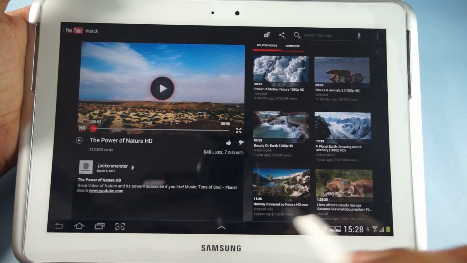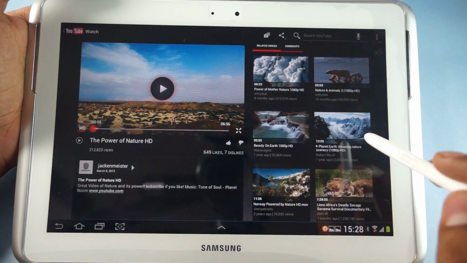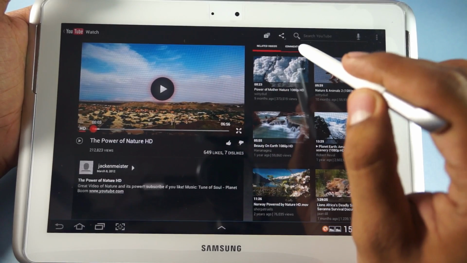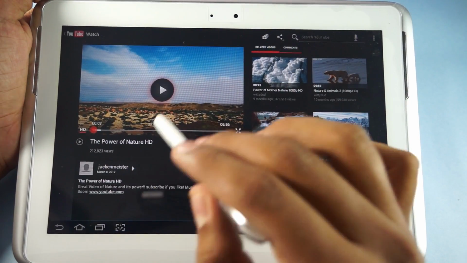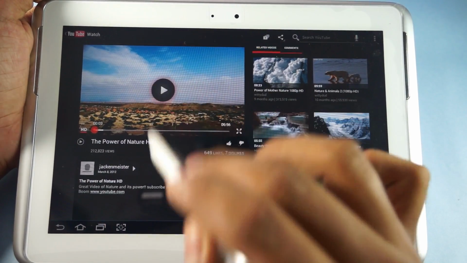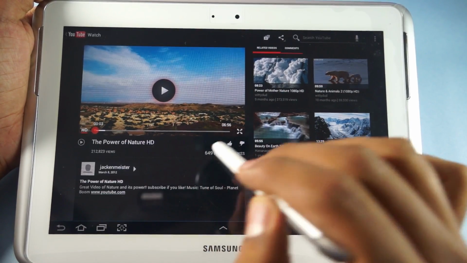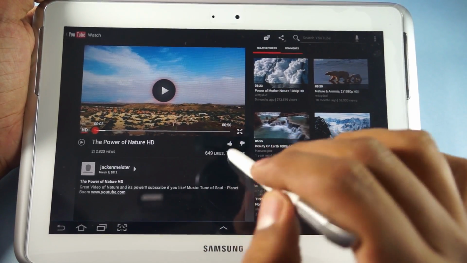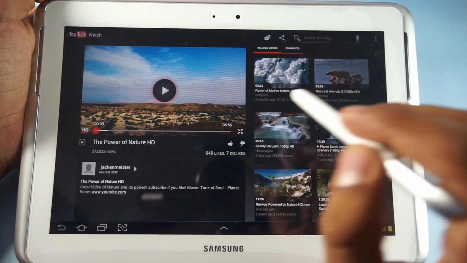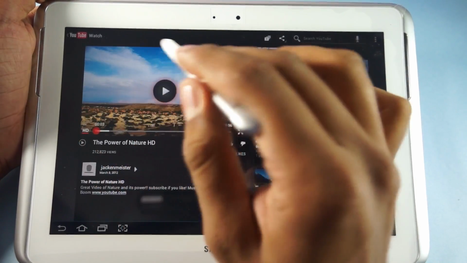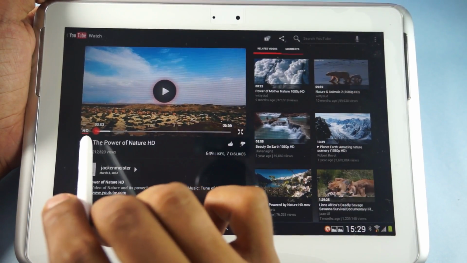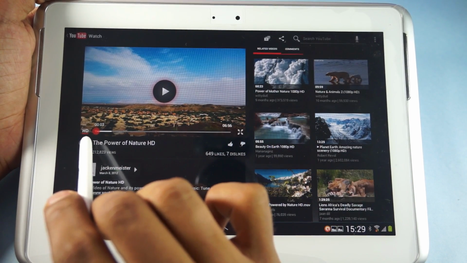So initially what you see is the related videos on the right, and there's also a section for the comments, and below the video in the smaller version there's the description of the video, the number of likes, dislikes and the views, and this is the actual video player here. There's also an option to toggle from the HD or the non-HD version.